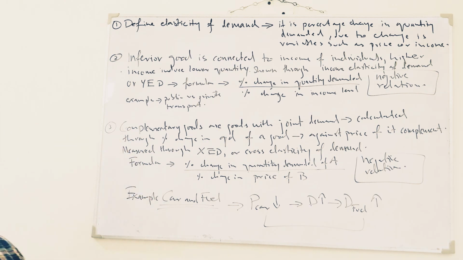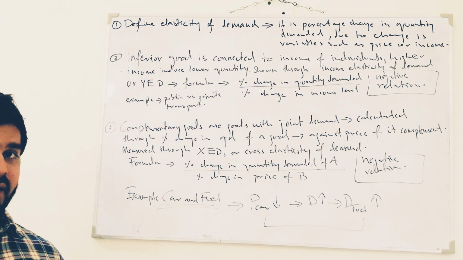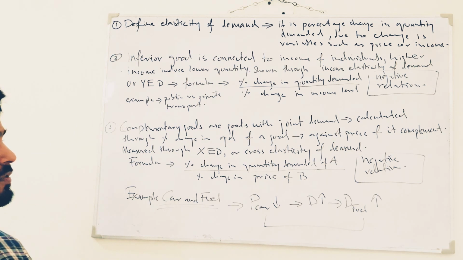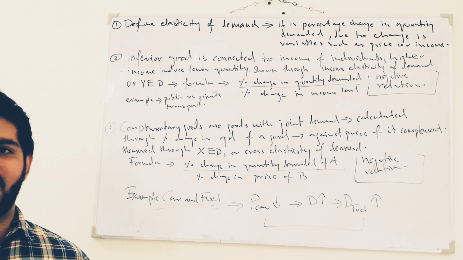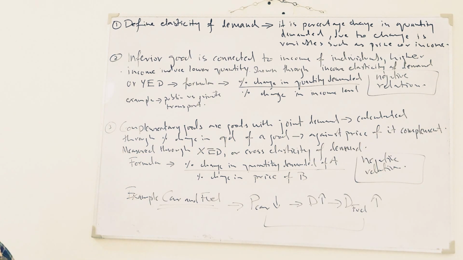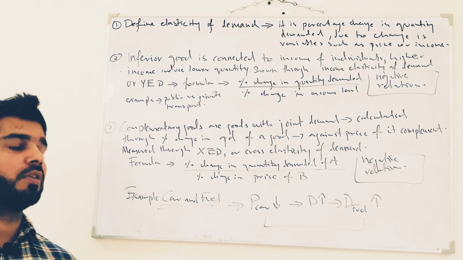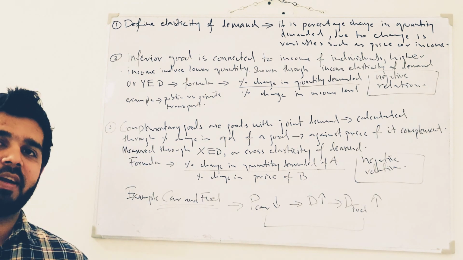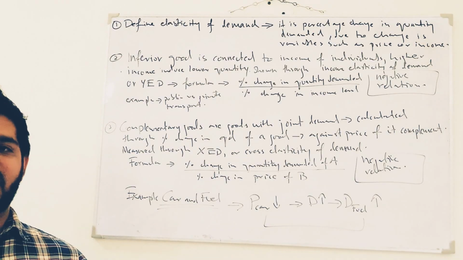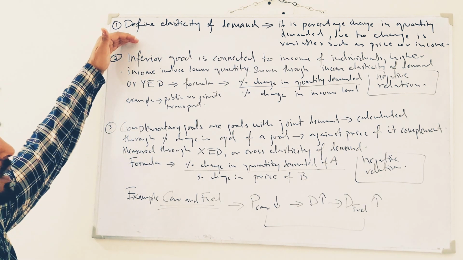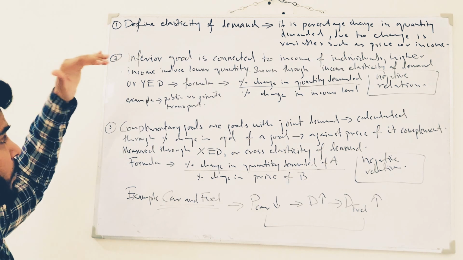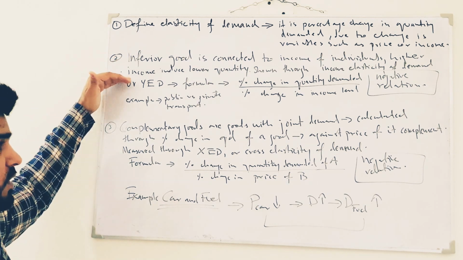So we'll write that it is a percentage change in quantity demanded due to the change in a variable, which includes price or income, etc. So you'll give a generalized definition of elasticity of demand rather than connecting it only with price or income. Now, this is for 2 marks. All right, so now we'll answer the question for the rest of the 3 and 3 marks.